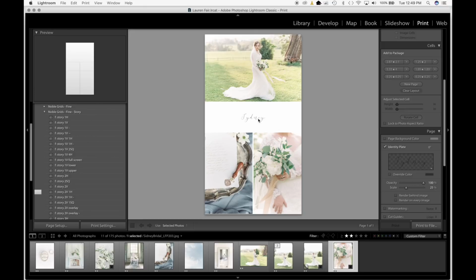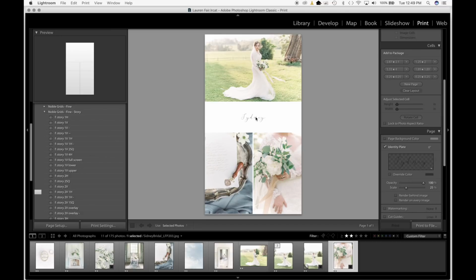So this is a great thing about the identity plate, that you can add a little more customization and a little more brandedness to your Insta stories. The one downfall is you can only add one line of text. So it's great for a header or something like that, a title, but if you do want to add more text, I just recommend doing it within Instagram stories. That way you can use the live tags to tag vendors or locations, and those people will be notified as well.